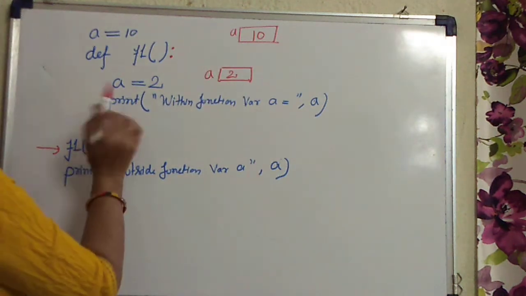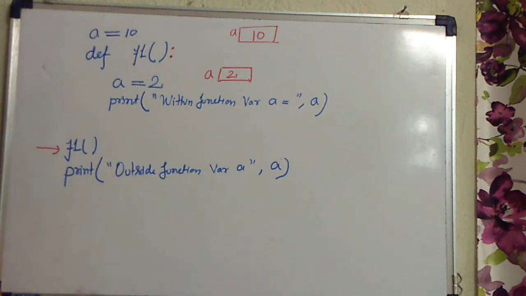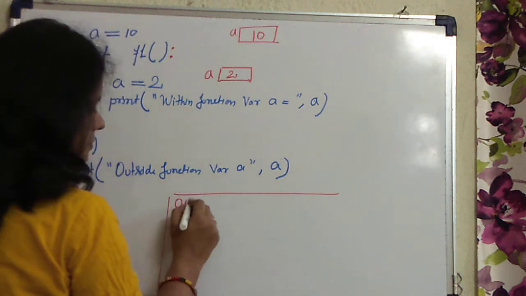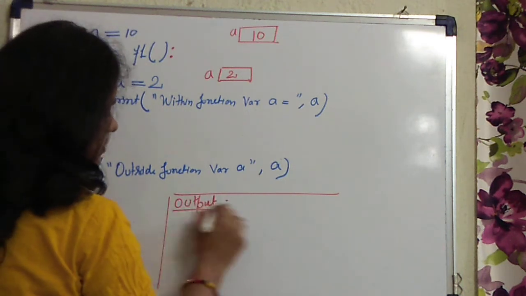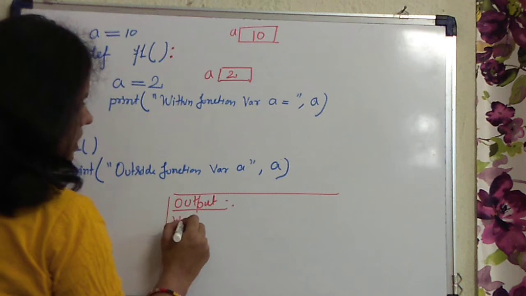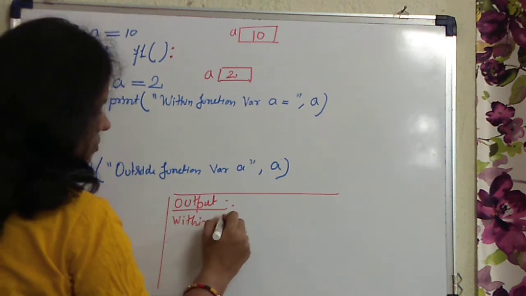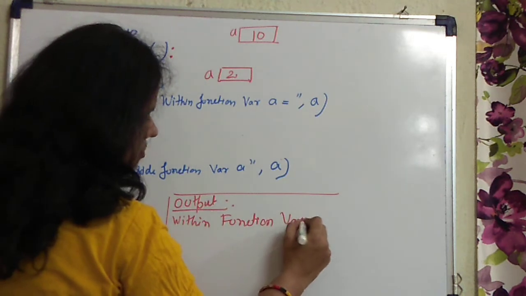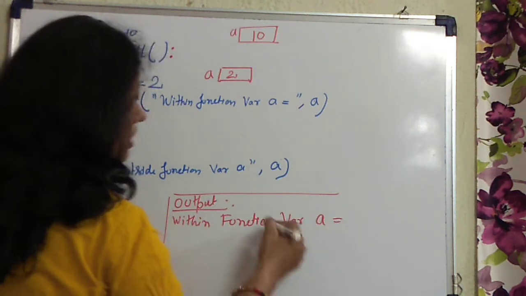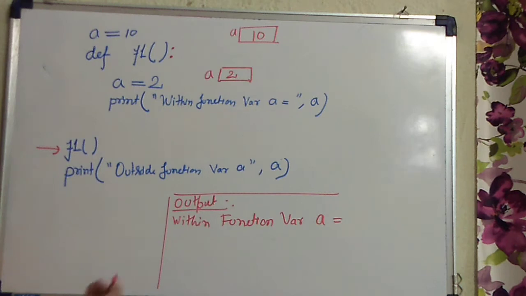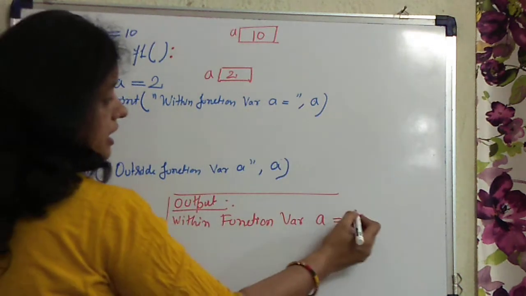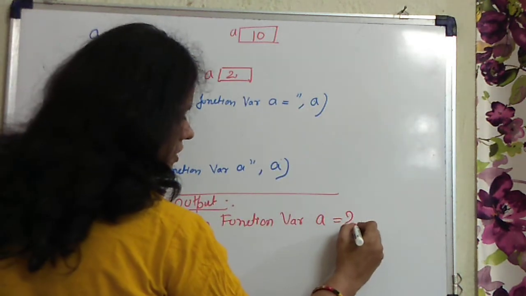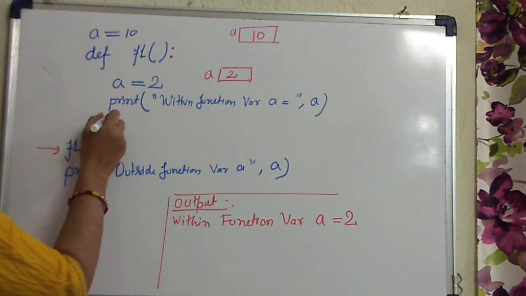Then the control will come to the next statement, that is the print statement. So what output will you get here? Output of the program: within function, variable a. You can write a lot more information, like value of variable a. So what is the value of a? It is 2. Clear?